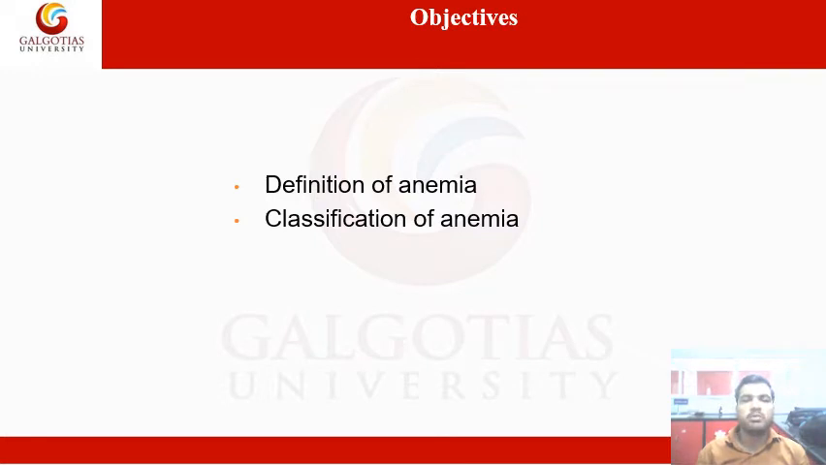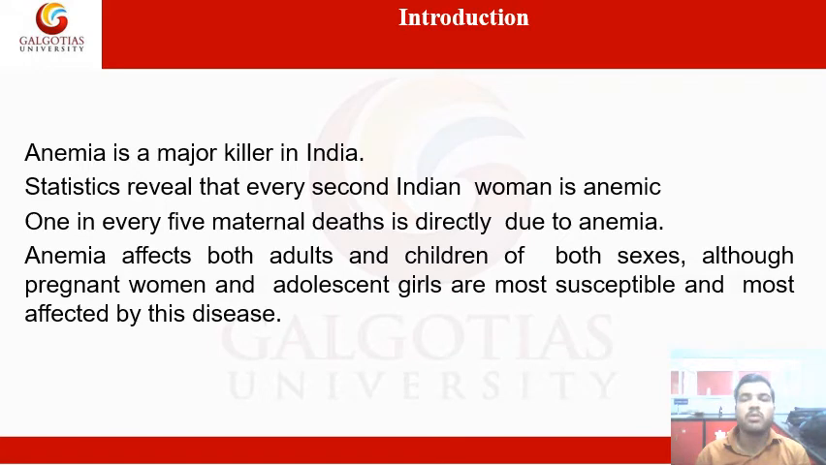So what are the objectives we are dealing with? In these objectives, we are going to deal with the definition of anemia and the classification of anemia. That means, what is the actual meaning of anemia, and how it is classified into how many types. Now here we are going to discuss the introduction of anemia.